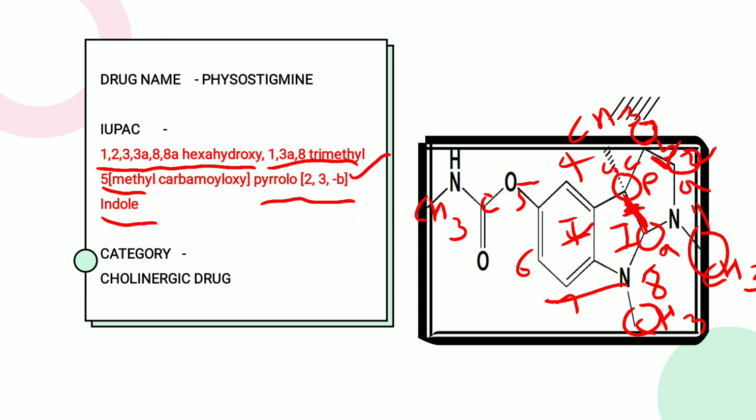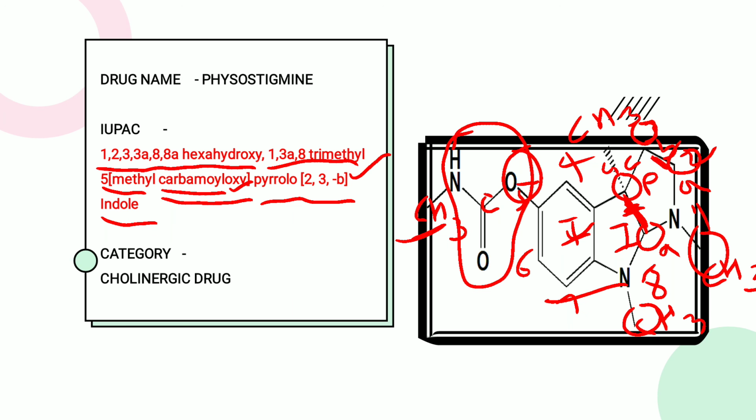Carbon and NH and oxygen. That complete group is carbamoyloxy. So carbon and nitrogen is the carbamoyl group and the extra oxygen is there, that is the oxy. So the substitution present on the fifth number is methyl and that complete structure is the carbamoyloxy.